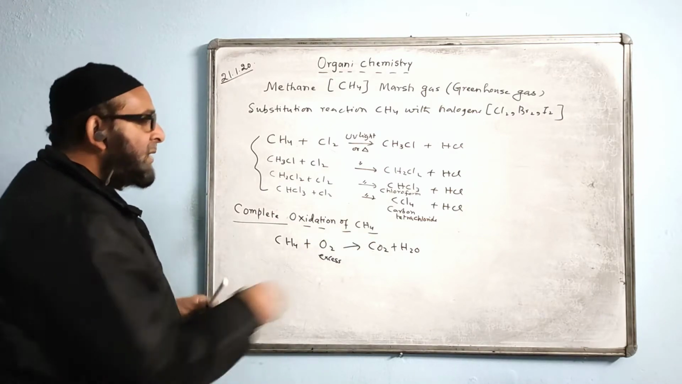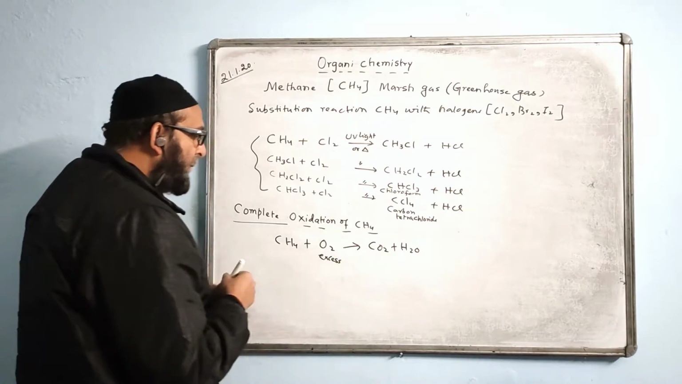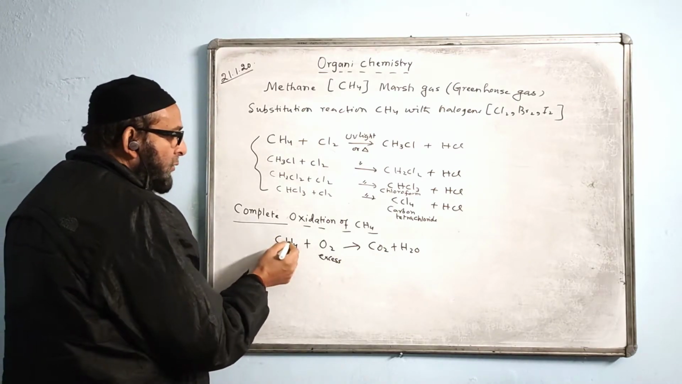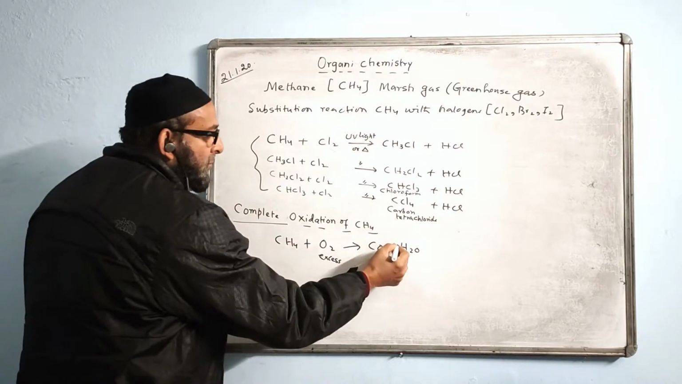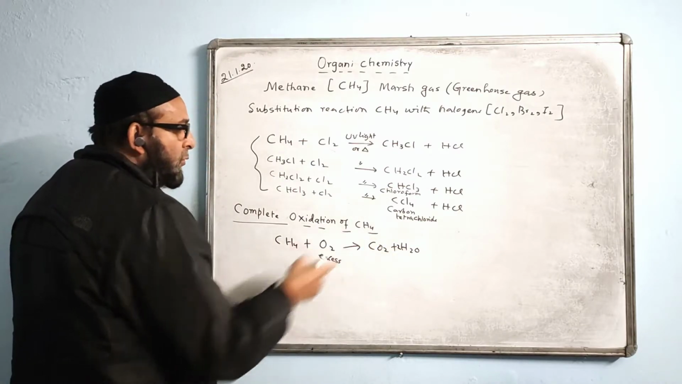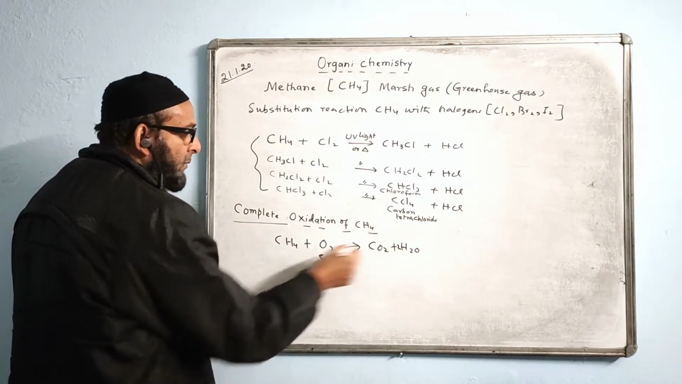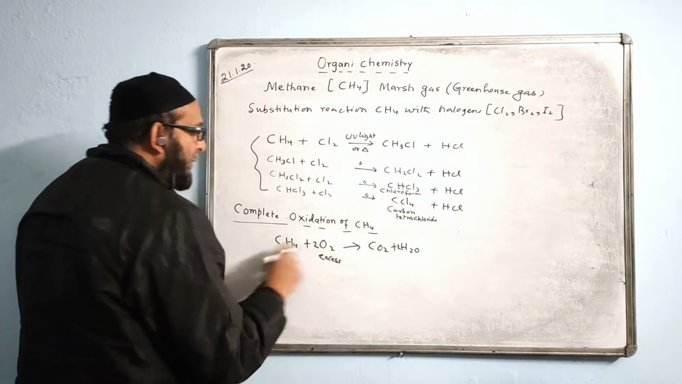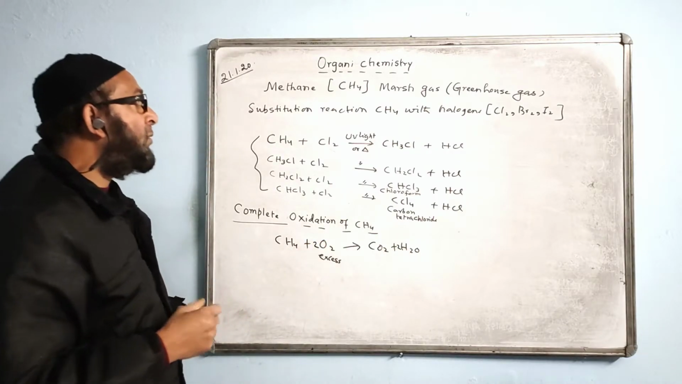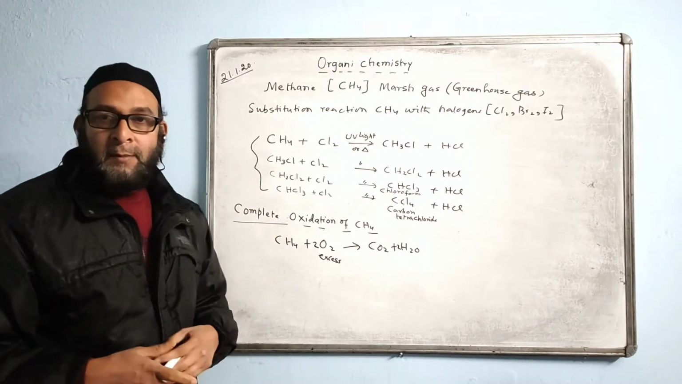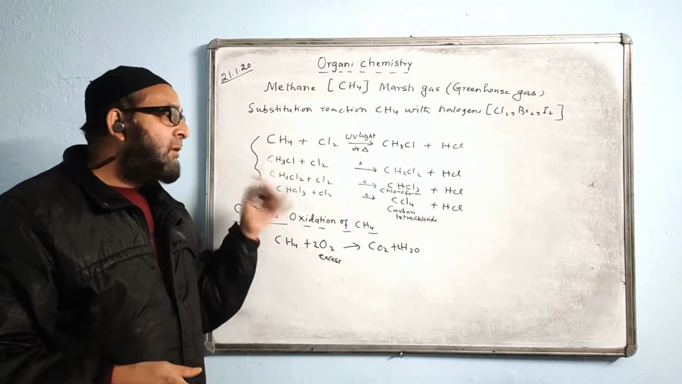Let us balance it. This is carbon dioxide, this is water vapor. How to balance it? Let us check. There are only 2 hydrogens on the right, 4 hydrogens are there on the left, so put 2 there. And 2 plus 2 is 4, we have put 2 there, balanced. So this is all about methane gas. So we have done the methane.